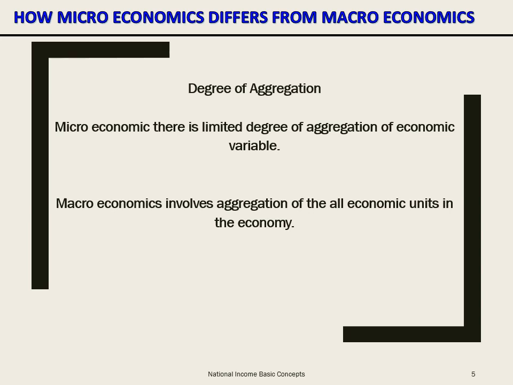But when you talk about macroeconomics, you talk about all the industries in an economy, be it cotton, be it steel, be it glass, all the industries together make up macroeconomics. So the degree of aggregation exists at the micro level also and at the macro level also, but at the macro level the aggregation is of a higher level.